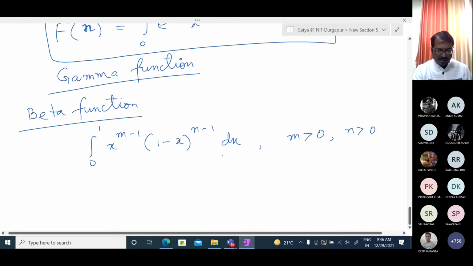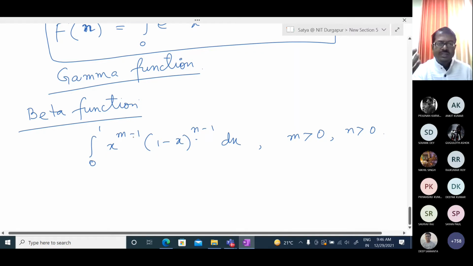But when m is less than 1 but greater than 0, m lies between 0 and 1, then this part is going to be infinite, and at the point x equals 0 it is discontinuous. What about the values of n? If n lies between 0 and 1, this integration is discontinuous at the point 1.